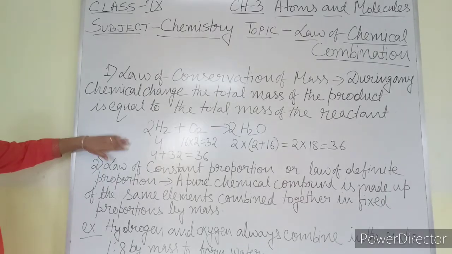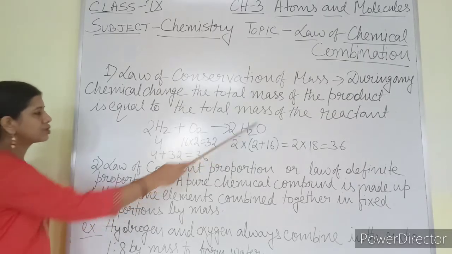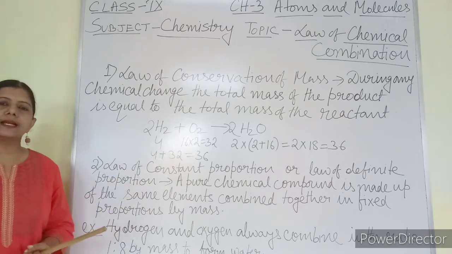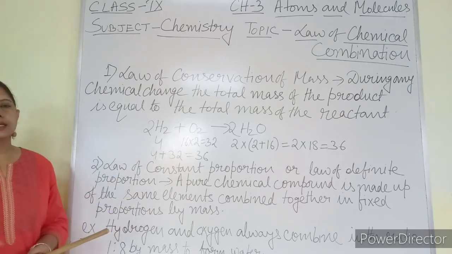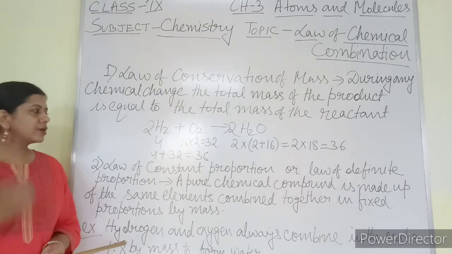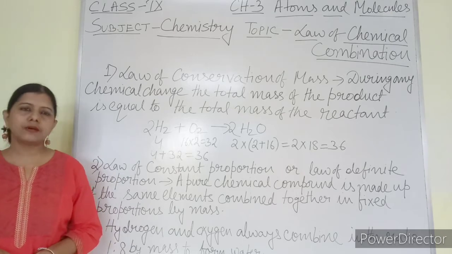So it is according to the law of conservation of mass: mass of product is equal to mass of reactant. Both sides the answer is coming as 36. So this proves the law of conservation of mass. If you take any other example, you will get the same kind of answer.